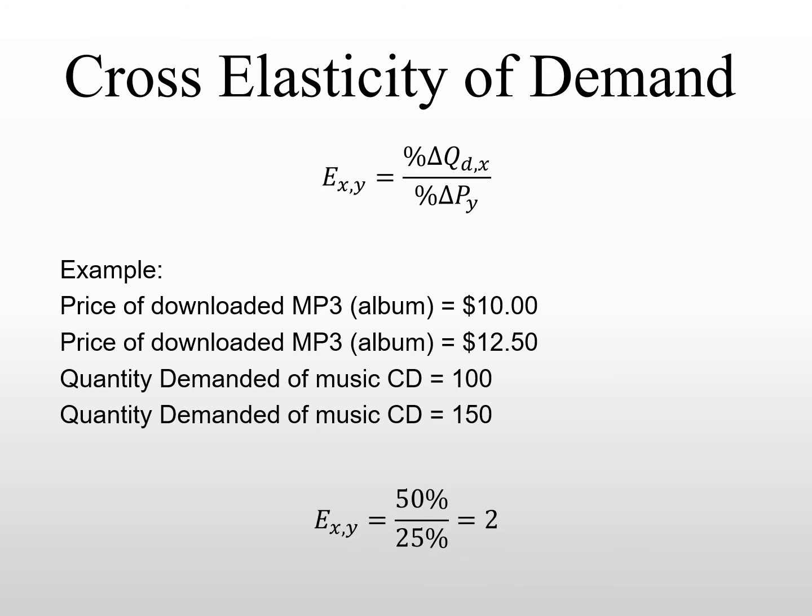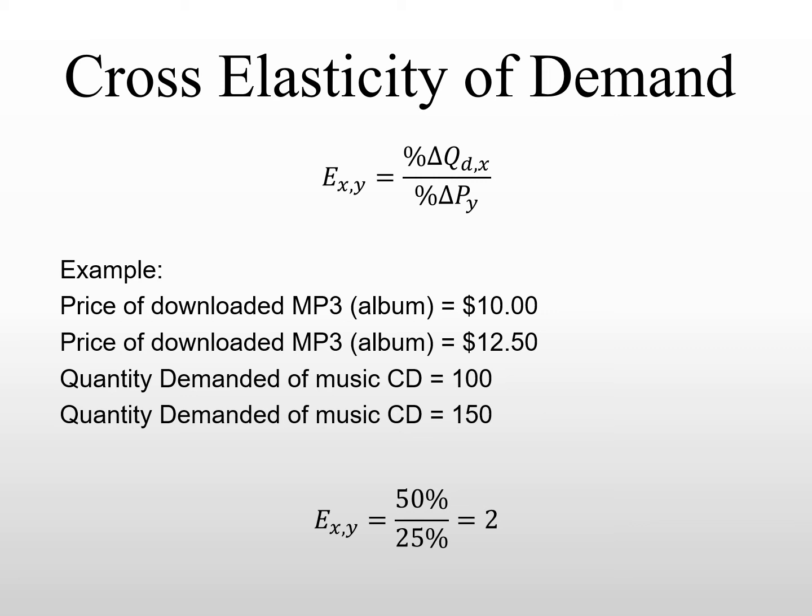Again, to do the calculations, we are going to calculate the percentage change in price for MP3 music. In this case, it's an increase from $10 to $12.50, which is an increase of 25%. And the percentage change in quantity demanded for CDs, going from 100 to 150, is positive 50%. So we have 50% divided by 25%. As a result, the coefficient equals 2. Now the question is, how are we supposed to interpret this number?